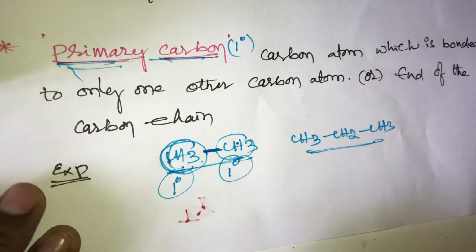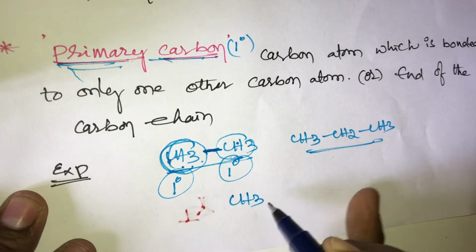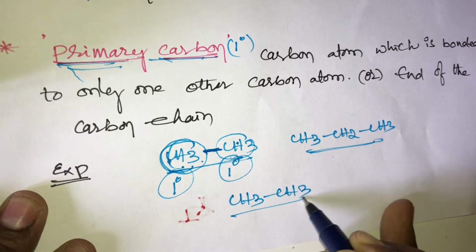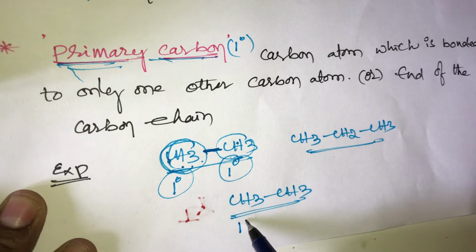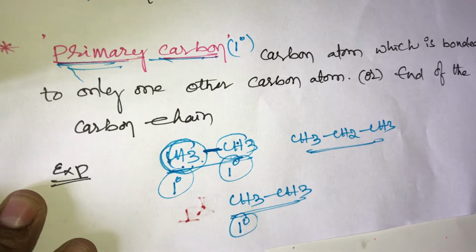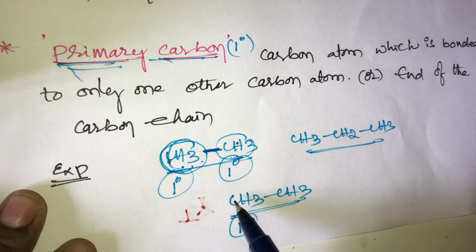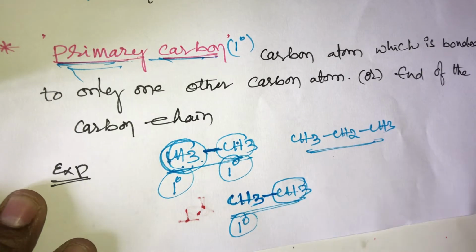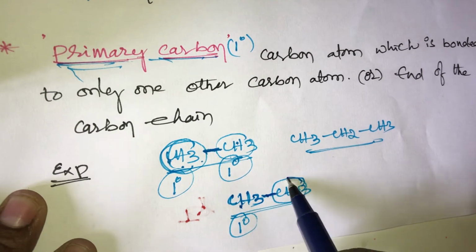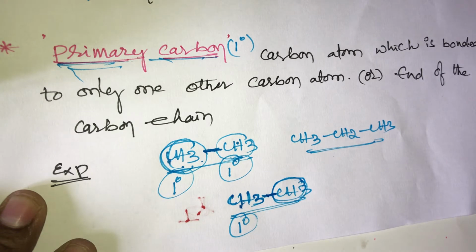Ethane molecule, CH3 single bond CH3. In this ethane molecule, how many types of carbons are there? Here there is only one type of carbon, that is primary carbon. Primary carbon means when a carbon is bonded with only one other carbon. This left hand side CH3 is bonded with only the right hand side carbon, so that is called primary carbon.